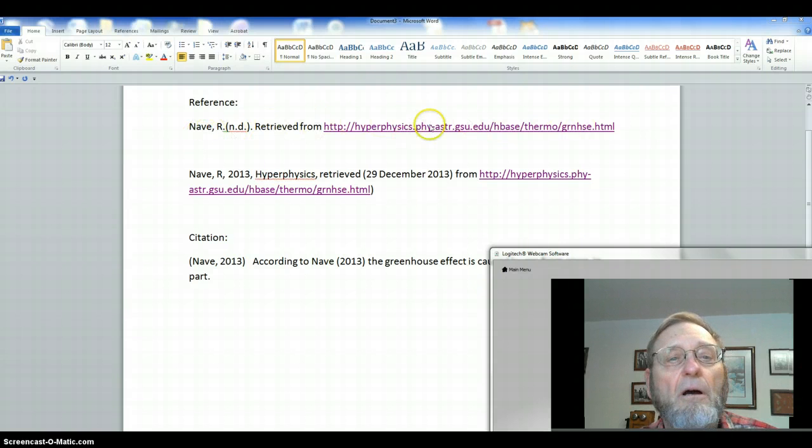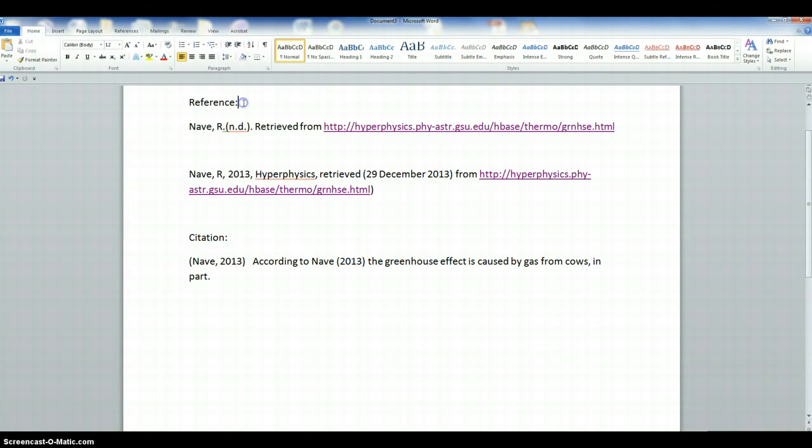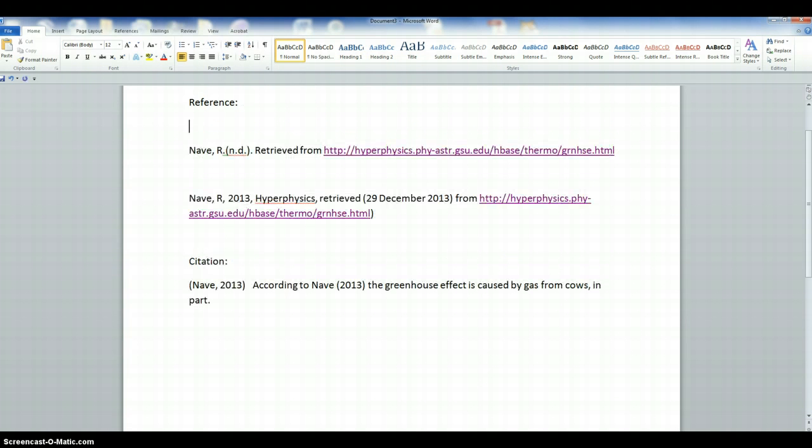So let's take a look at this top line here. Here is a reference that was submitted by a student, and it's incorrect. It is not in APA style. Why? Because in APA style, we should have the author, the date, the title of the article or of the book that it's in, and then the source. And this student has the source, but there's one mistake with it.